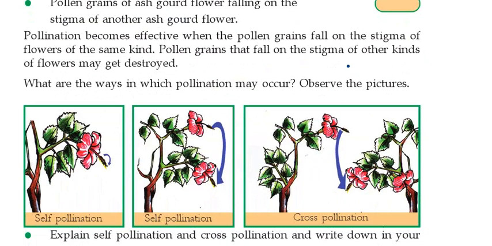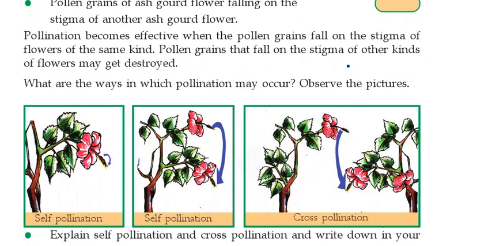In the first picture, you observe the way of the transfer of pollen grains. Here pollination takes place by the transfer of pollen grains from anther to stigma of the same flower. First one is the same flower. Second one, both are in the same plant but different flowers.